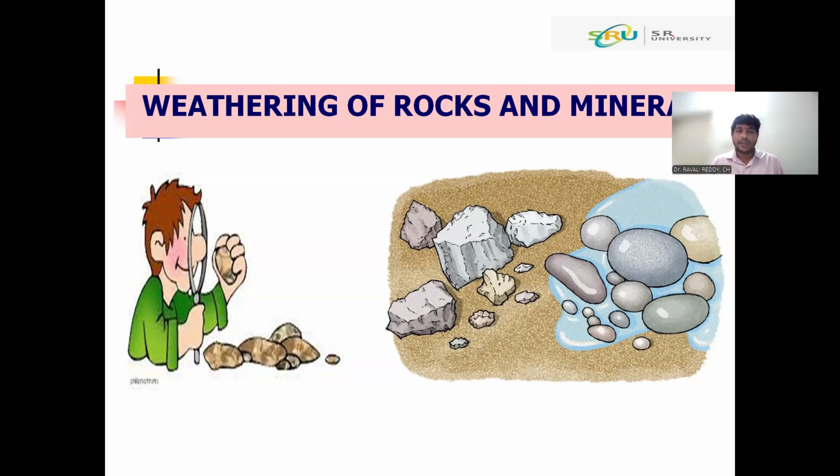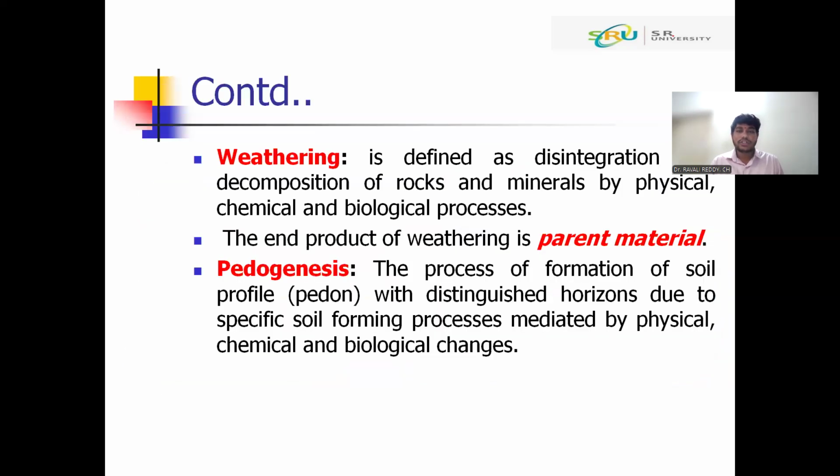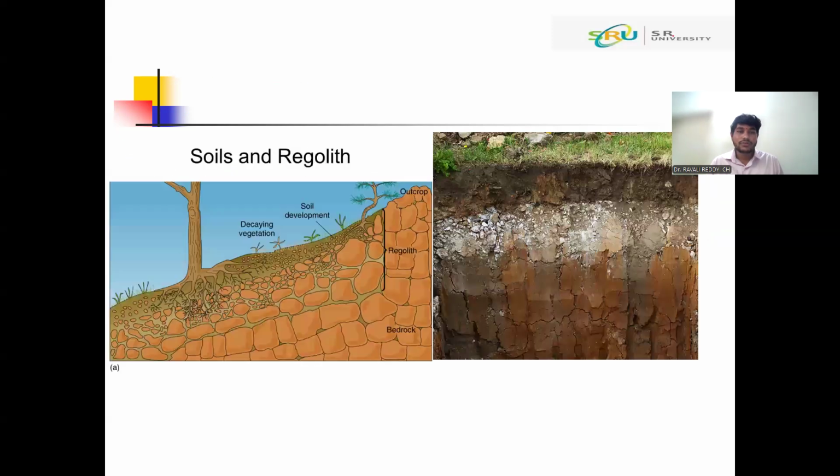Generally, weathering has two types: geological weathering and pedological weathering. Geological weathering will develop the parent material, that is regolith, for the development of soil, whereas pedological weathering will develop the soil. Regolith is the formation of the A, B, and C horizons. That occurs because of geological weathering.